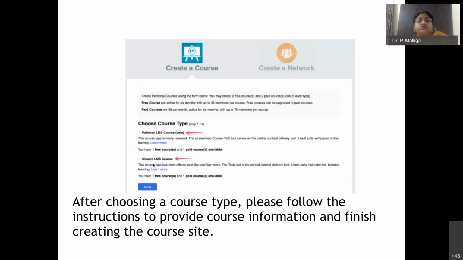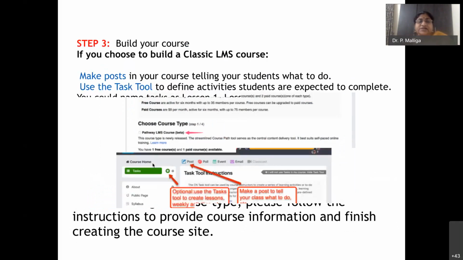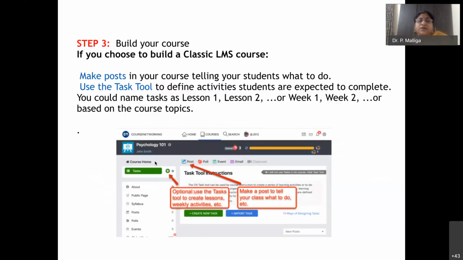Let us say first we choose a classic LMS course. Like in Canvas it would be modules, and in Google Classroom it is topics. Here it is task.